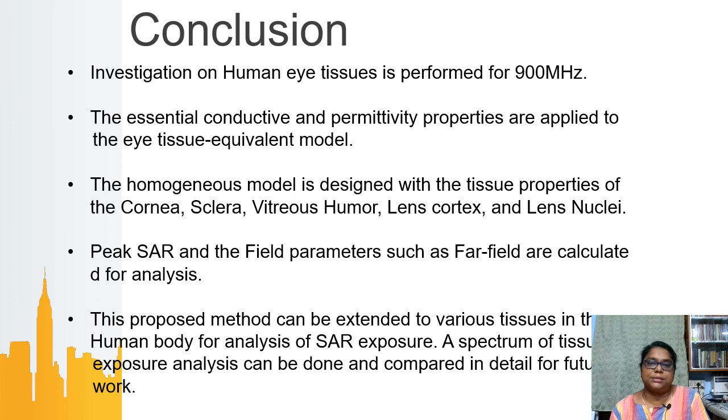Then peak SAR and far field parameters are calculated for analysis. This method can also be extended beyond the eyes, because we don't place a mobile phone only near the face. We keep it on various parts of our body, so we can go for an extended analysis of SAR exposure through the human body, which can be done in detail in future.